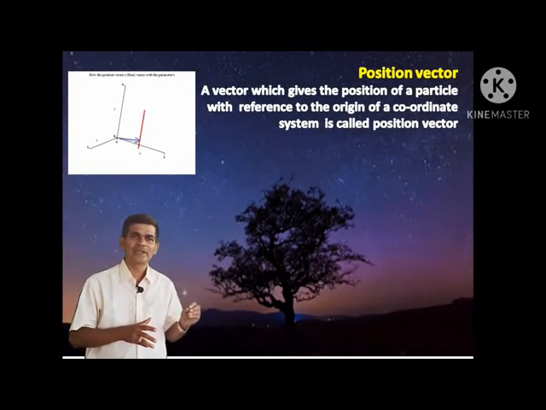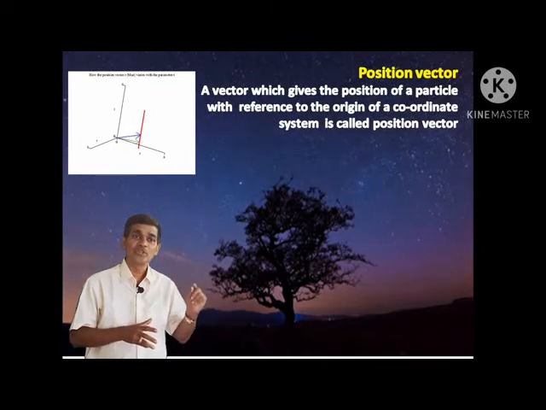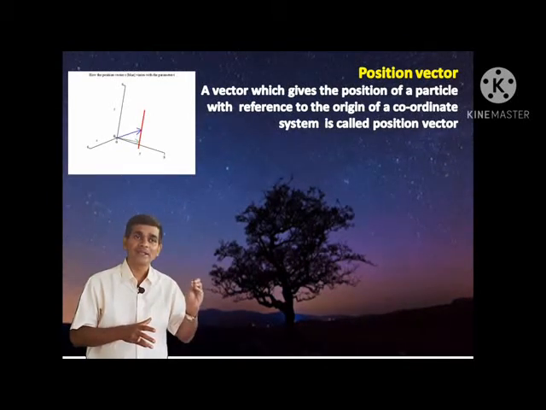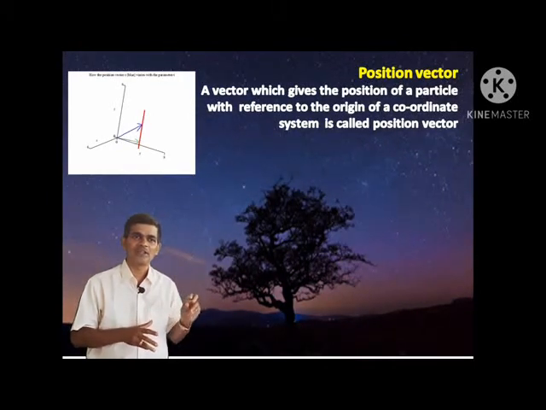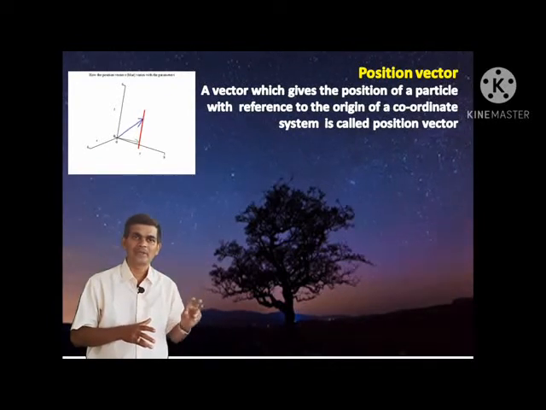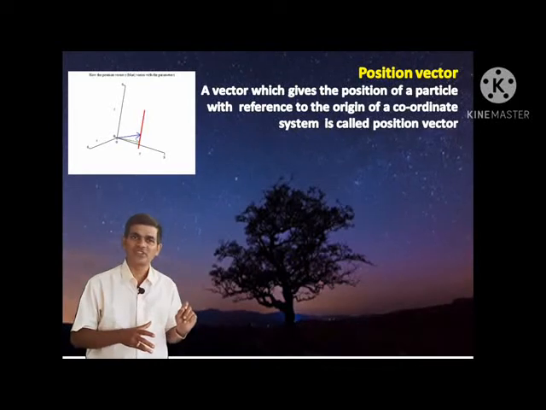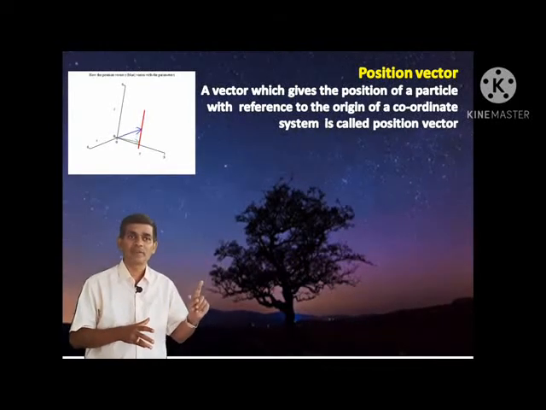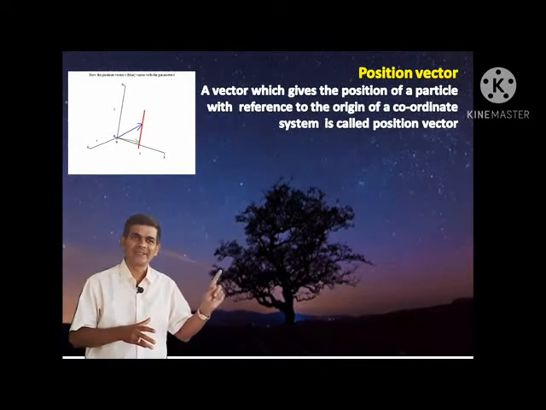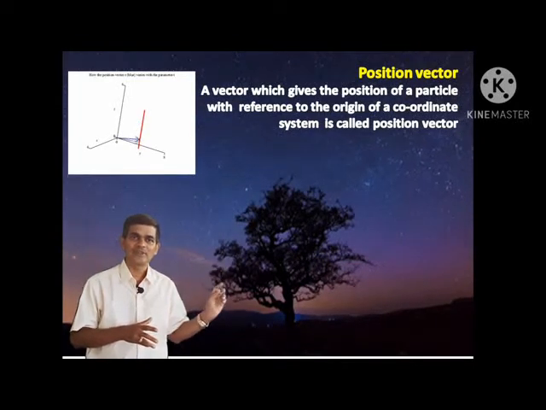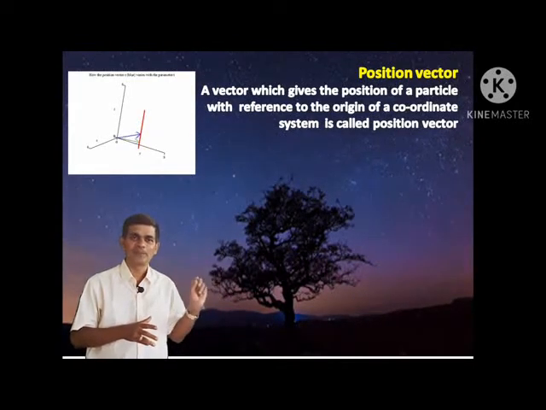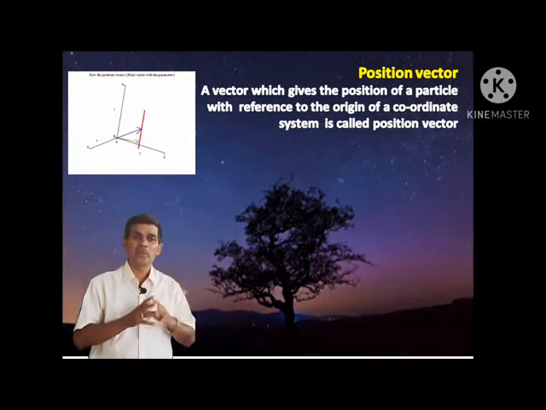It is a vector giving the position of a particle, where the particle is, what position it is in. It is reference with the origin of a coordinate system. They are called position vector. You can see the figure, and that represents what is the position of these particular vectors with respect to these coordinate systems. And then negative vector.